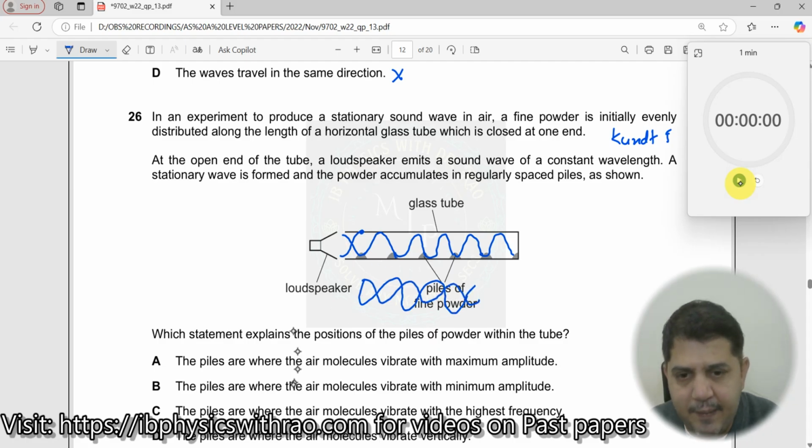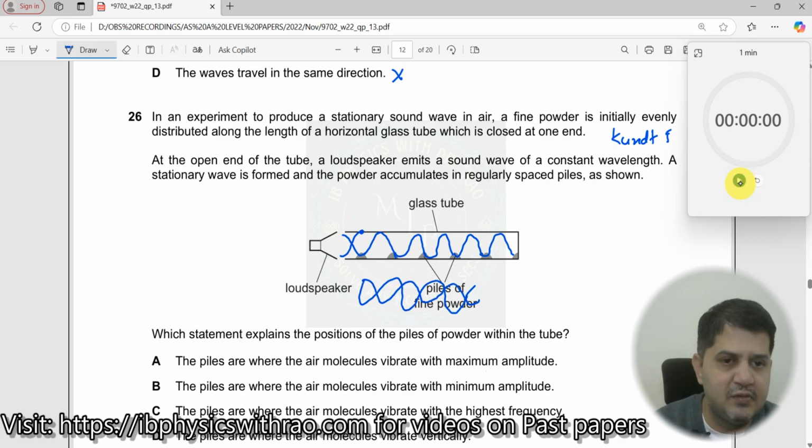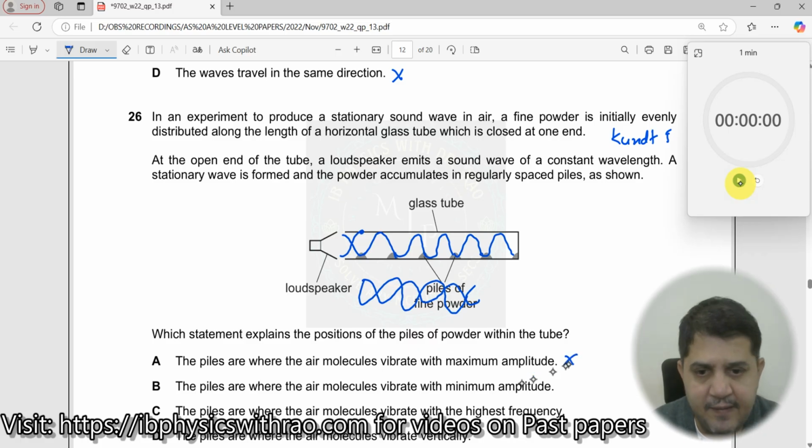Okay. Now coming back to this. Now let us read the options. The piles are where the air molecules vibrate with maximum amplitude. If they vibrate with maximum amplitude, they will not get accumulated. They have got scattered everywhere. This is incorrect. The piles are where the air molecules vibrate with minimum amplitude.